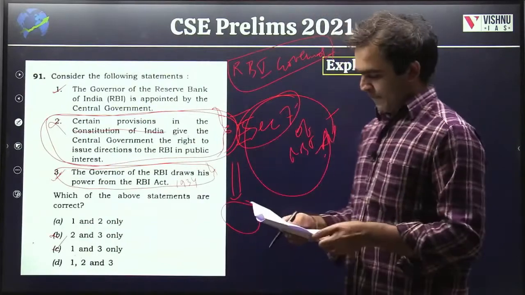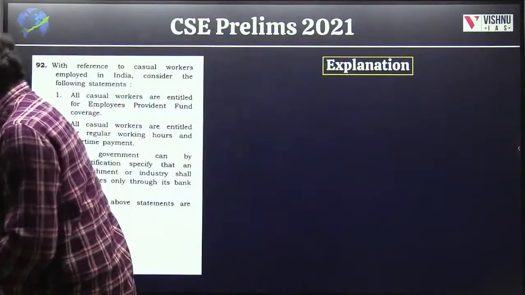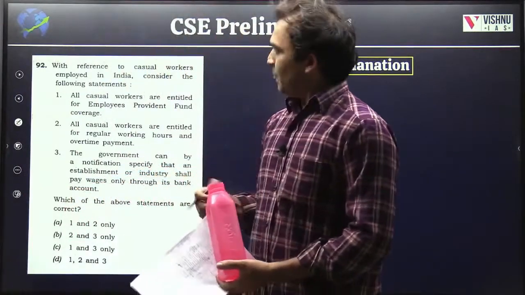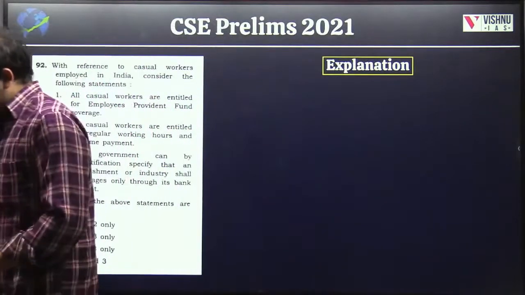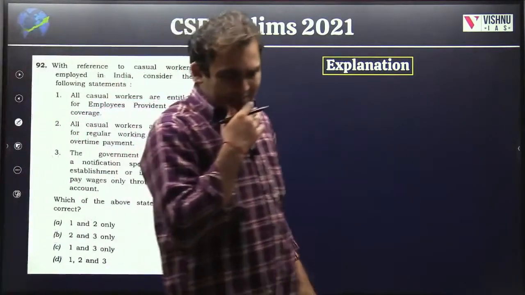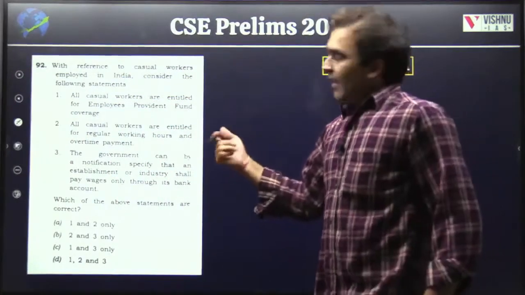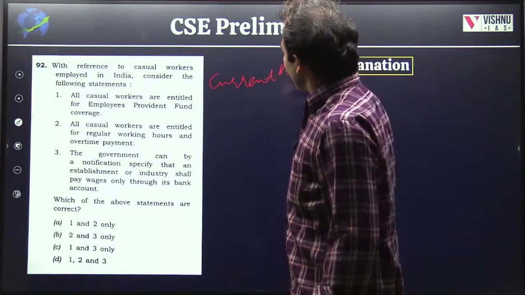Okay? Then, EPFO. The EPFO Act. This again is because of current affairs. No concept is involved here.